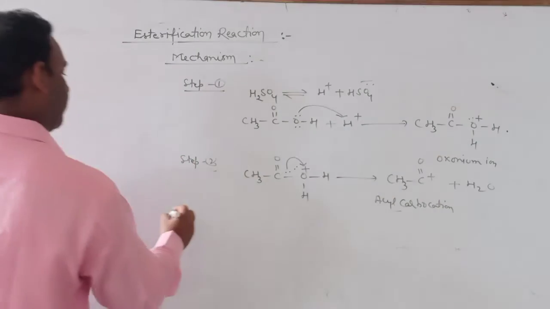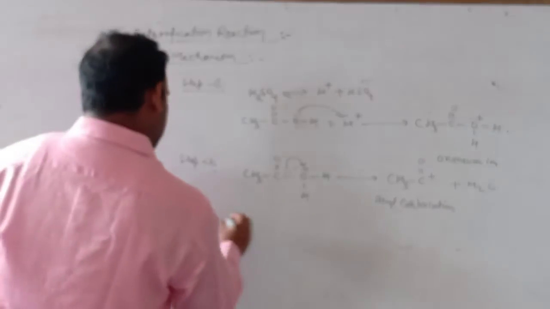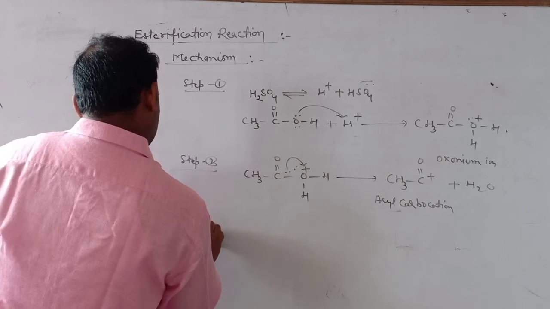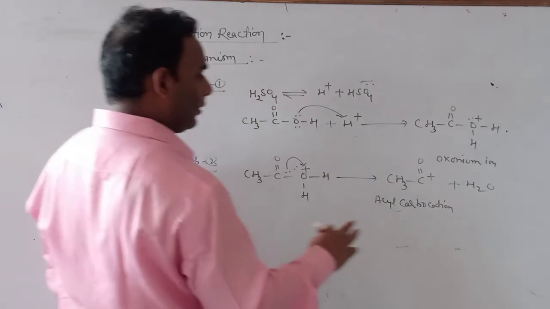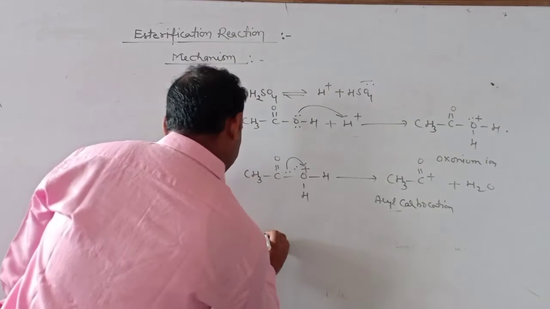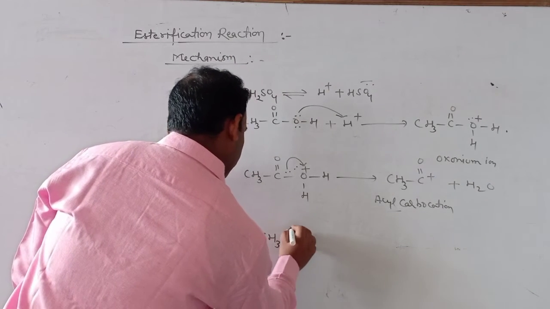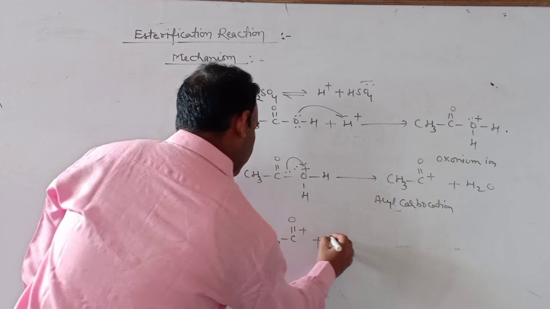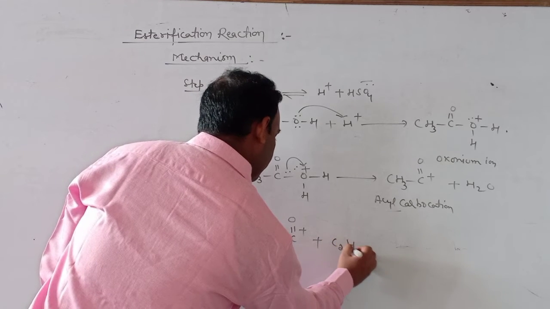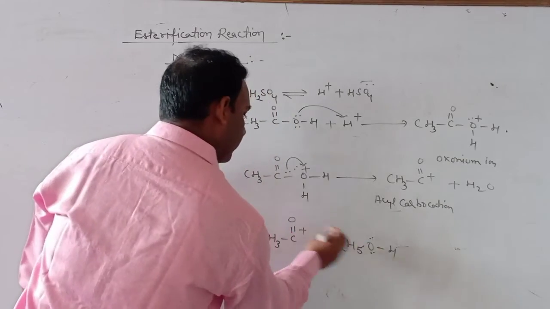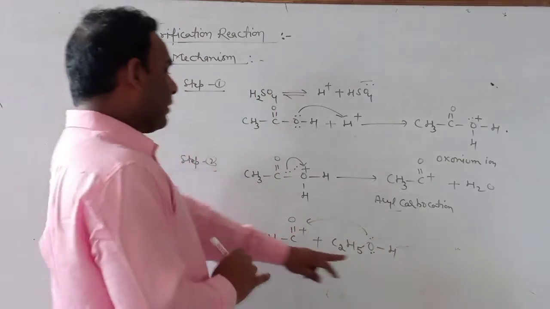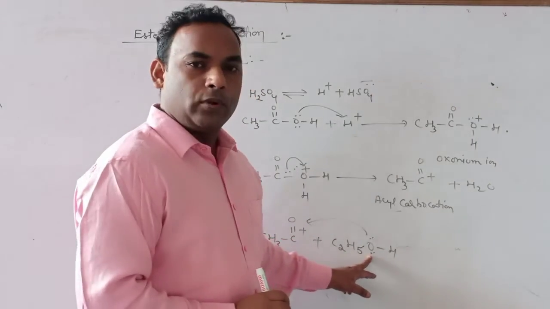In the next step, this carbocation attacks the other reactant, which is alcohol. Alcohol molecule has two lone pairs.